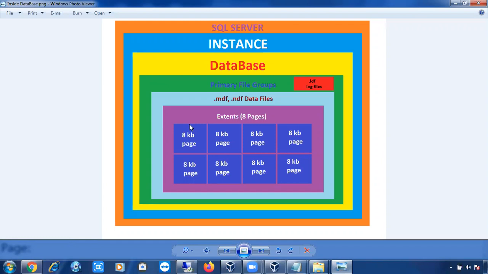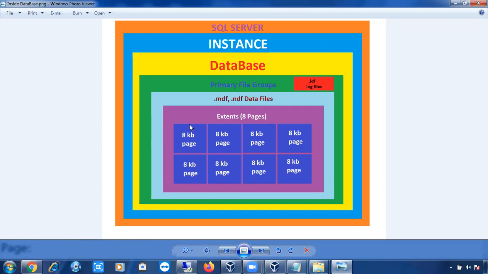Each table will sit on a single page. A page is the basic storage unit of an object, either a table or an index or any object.